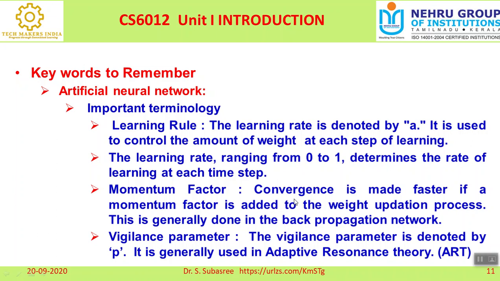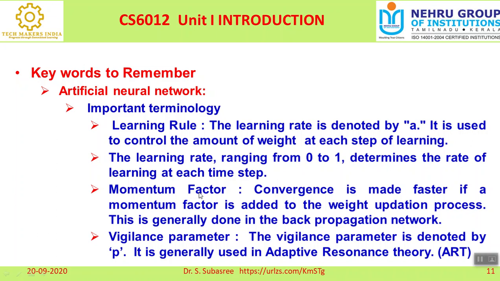So based on that, we'll be achieving the convergence. The number of iterations we are doing is purely based on this momentum factor. Especially when you use the back propagation algorithm, this momentum factor is very, very important.